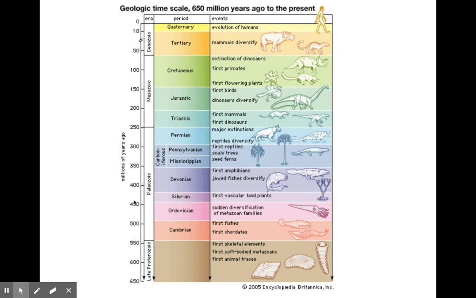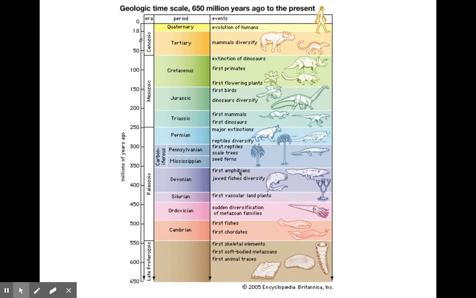Then look, between 400 and 450 million years ago, first vascular land plants. That's the kind of plants we know of today. So our first kind of land plants. Now in the ocean, what's interesting is that these first fish did not have a jaw. I guess they had a mouth because they had a hole, but they didn't have a jaw with teeth that open and close. Up here is when you first get jawed fish, and they get really more complex. And then you also get your first thing that comes out to land, an amphibian.